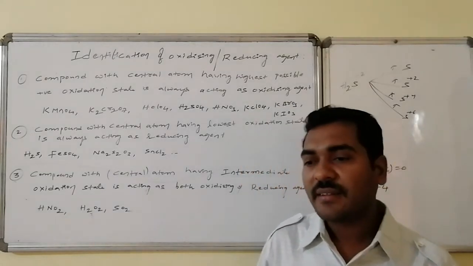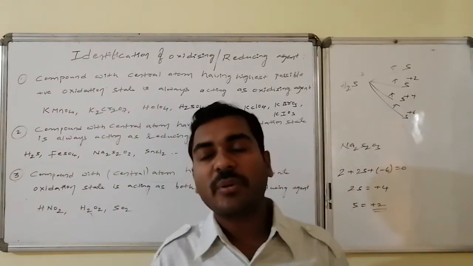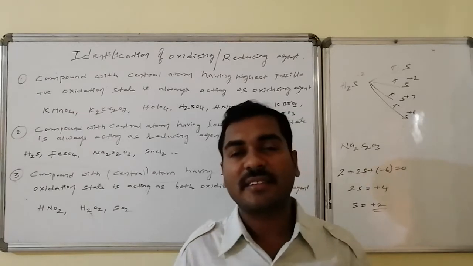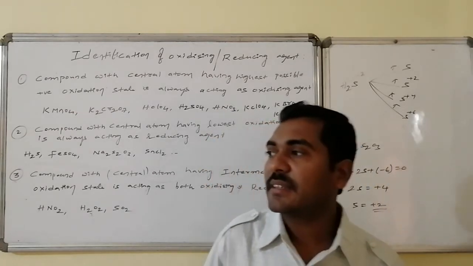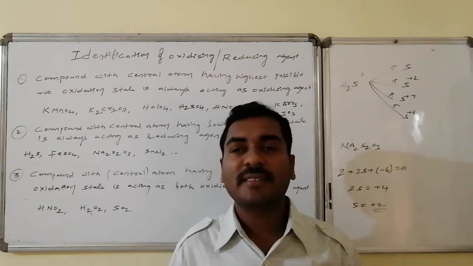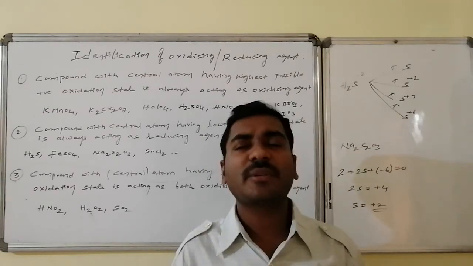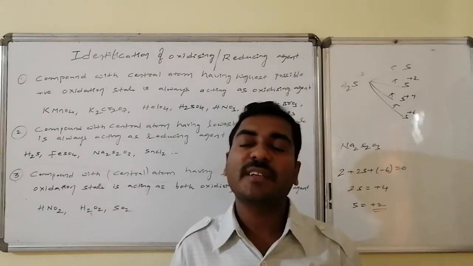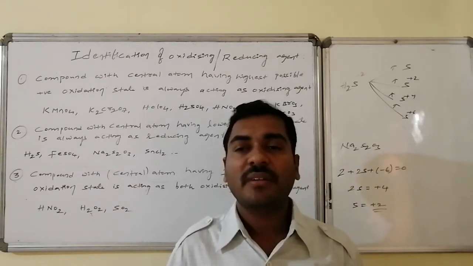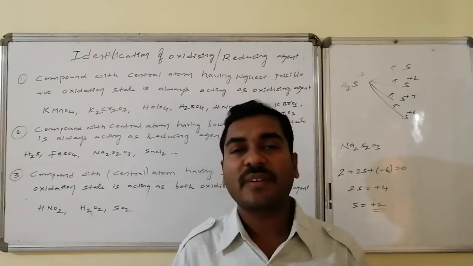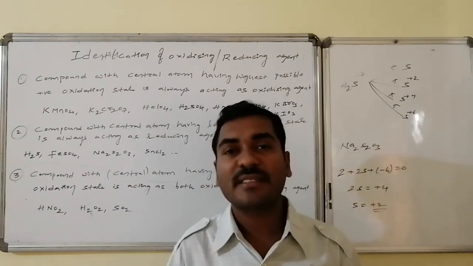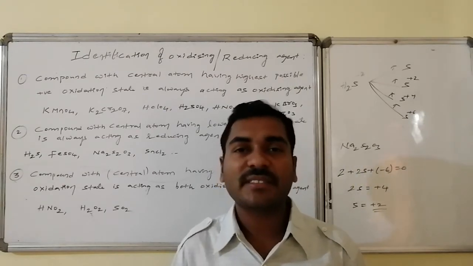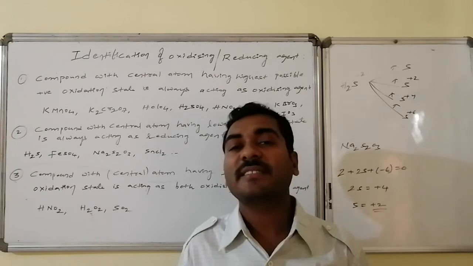There is a case where the central atom of the compound is maintaining an intermediate oxidation state. Neither is it a higher oxidation state, nor a lower oxidation state. It is having a medium oxidation state. In chemical transformations, there are two ways for this. In one way of chemical reactions, it might increase the oxidation number and it might decrease the oxidation number in another way. If it enhances its oxidation number, then it is acting as a reducing agent. If it reduces its oxidation number, then it is acting as an oxidizing agent.